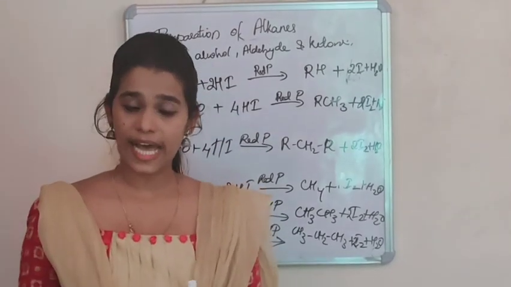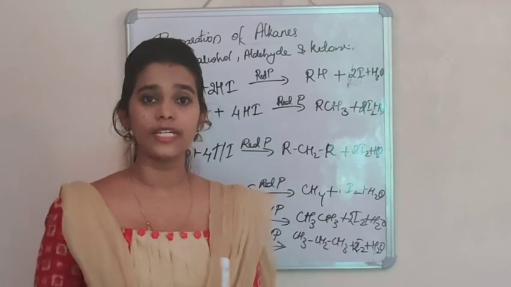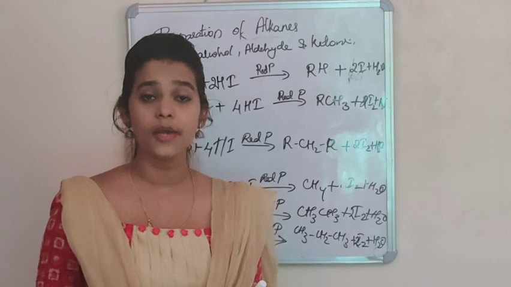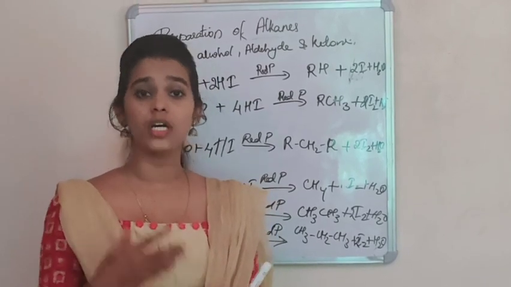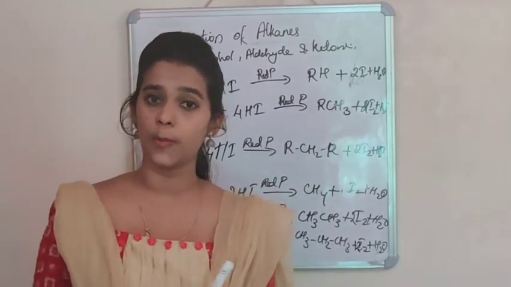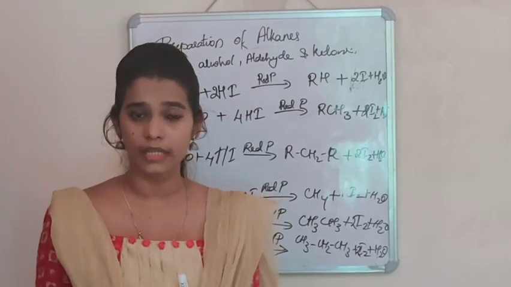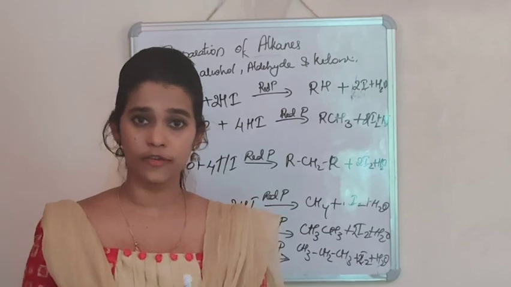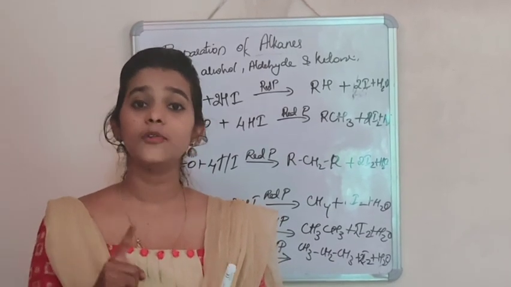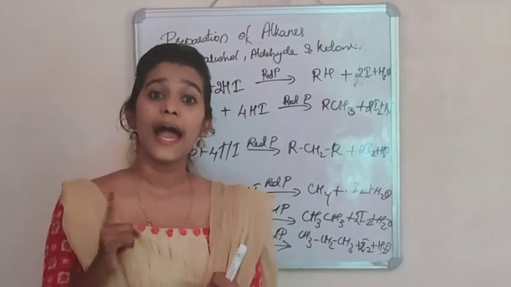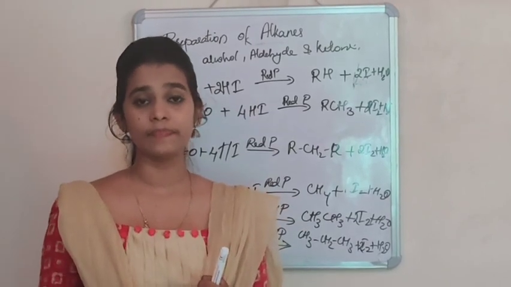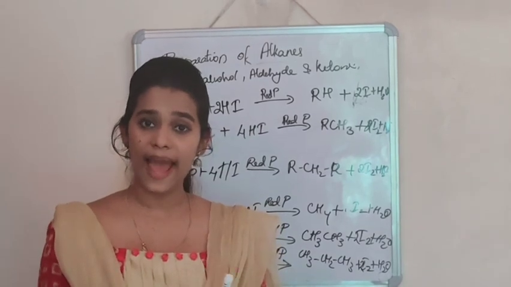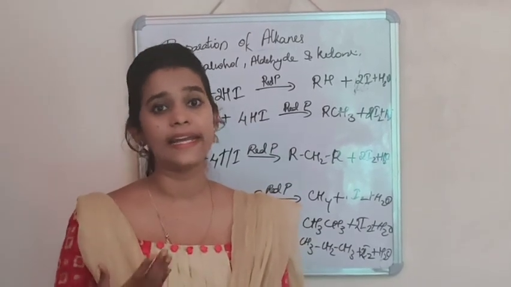So in today's class, we started a new chapter, that is hydrocarbons, and in this chapter we started learning about alkanes. We learned the nomenclature, the isomerism shown by alkanes, and we also learned three methods for the preparation of alkanes. The first method is the preparation of alkane from Grignard reagent. Then we learned how to prepare alkanes from carboxylic acid. And now we also finished learning how to prepare alkanes from alcohol, aldehyde and ketones.